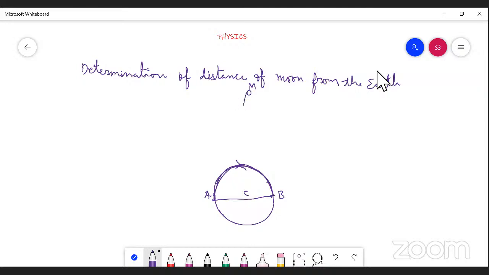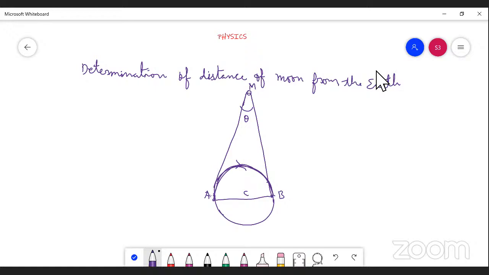The moon will make an angle with the earth, which is said to be theta. In this case, we don't know the distance between M to A or M to B, but we know the distance or diameter of the earth.